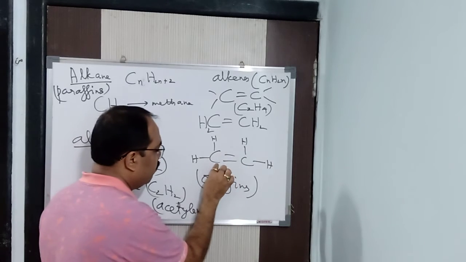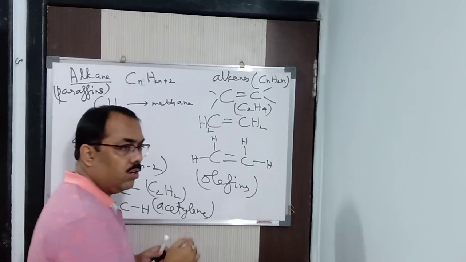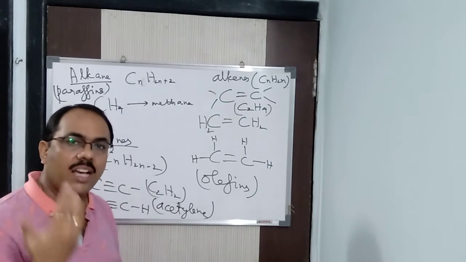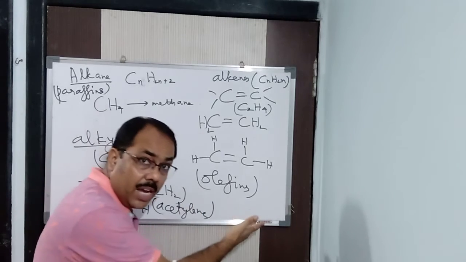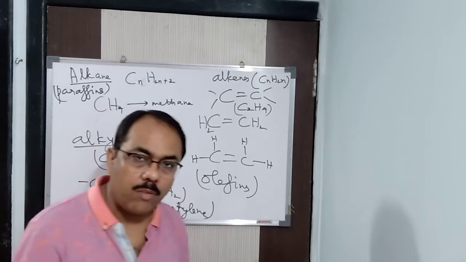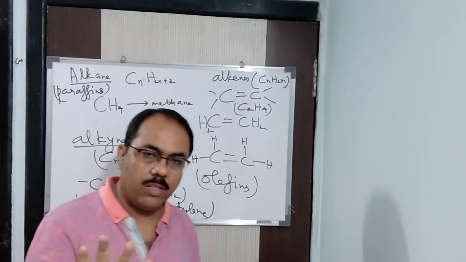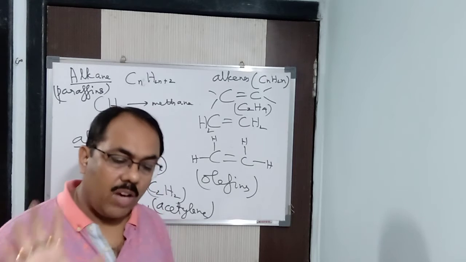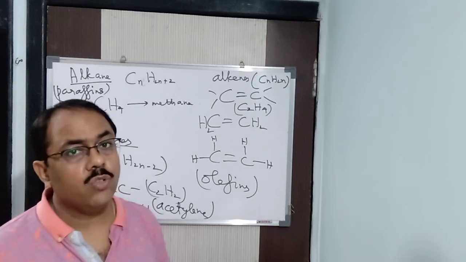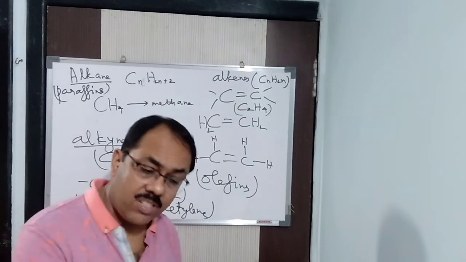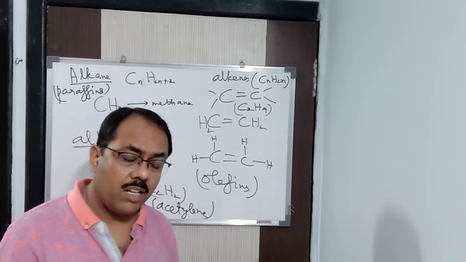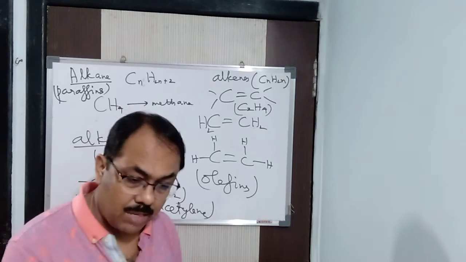If I break this bond and bring one electron here and one here, then still hydrogen atoms can be added. That means it is unsaturated, because still this bond can be broken and it can be added. But in the case of alkanes, it was not possible. Already it is satisfied. So alkanes were saturated, and alkenes and alkynes are known as unsaturated compounds. In alkanes, all the bonds of the carbon atom were satisfied, so it undergoes substitution reaction because it was stable.